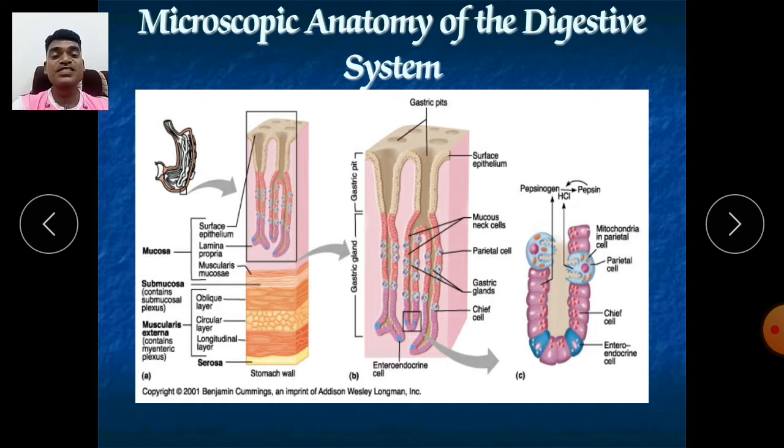What is gastric lipase? It is an enzyme which digests the lipids, triglycerides, cholesterol. It breaks down the chain of triglycerides into diglycerides and again into smaller pieces. So chief cells, don't forget which cell secretes which enzymes.